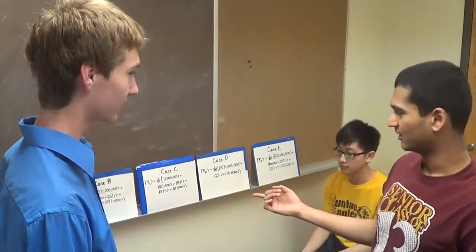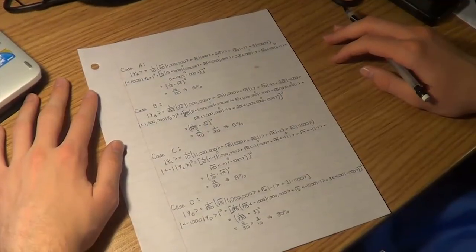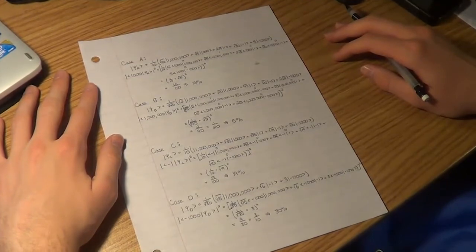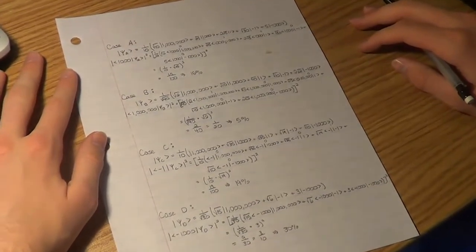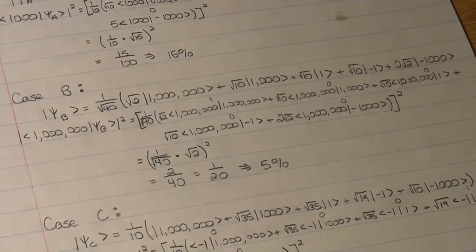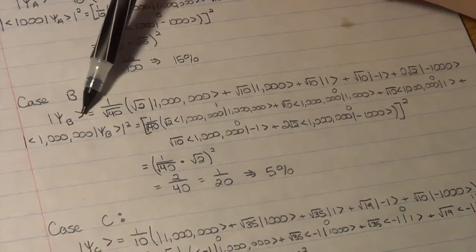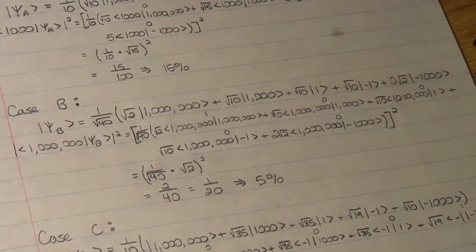How do you figure that? Well, you see, given a wave function, you can determine the probability of a certain value occurring in that wave function using Dirac notation. For example, for your case B, this is the wave function that was given to you.